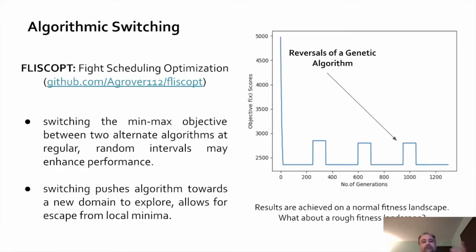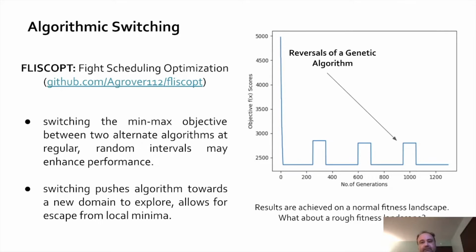So you can see that you're basically taking a genetic algorithm and you're switching the minimax objective between two alternate algorithms at some interval. It could be regular, it could be random. And the idea is to enhance performance. The way this is done is by pushing the algorithm towards new domains, so it allows the algorithm to escape from local minima.